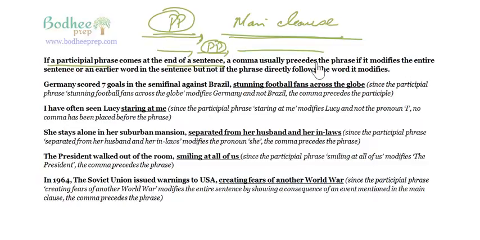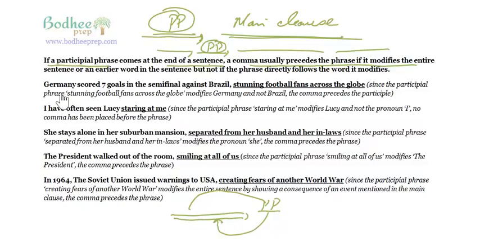And now the third case is when it comes at the end of the sentence. If a participle phrase comes at the end of a sentence, a comma usually precedes the phrase if it modifies the entire sentence. Please understand this. The entire sentence, and then you have a participle phrase. Now this participle phrase might modify the entire sentence, or it might modify a thing that comes somewhere before this.